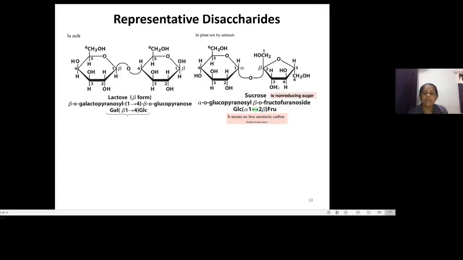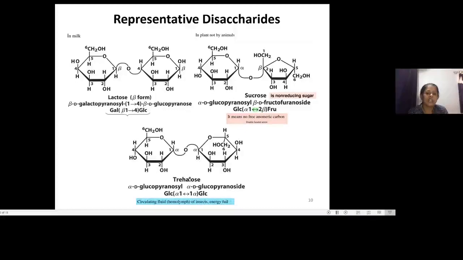And so that's why this is called a non-reducing sugar, as no free hemiacetal group is present. The other example is trehalose. Trehalose is the sugar present in the circulating fluid of insects, and it is composed of two glucose monomer units linked with an alpha 1 linkage. The composition of this trehalose is due to this alpha 1 type of linkage. And now further we'll move on to the polysaccharides.